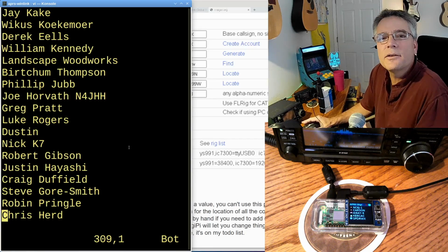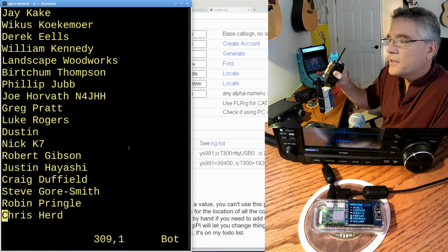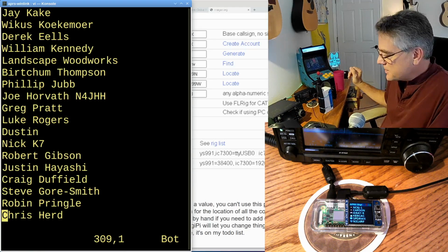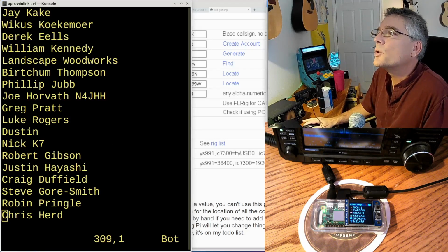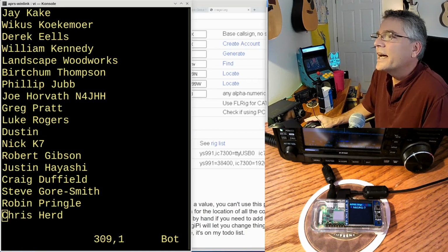All right, so you guys are sending and receiving email using nothing more than your HT in the field, or maybe you're sending and receiving email using APRS with a much more complicated TNC, modem kind of setup, maybe using a DigiPi or something similar.